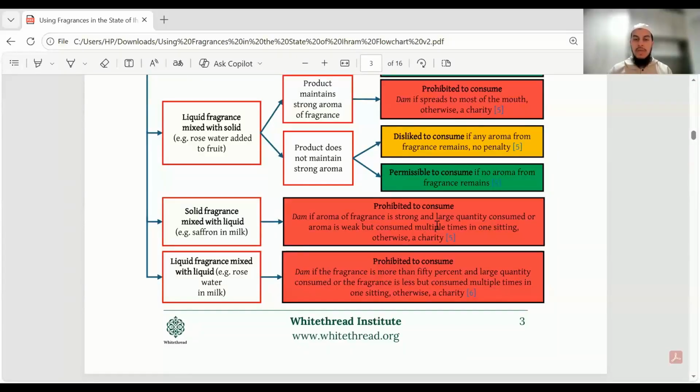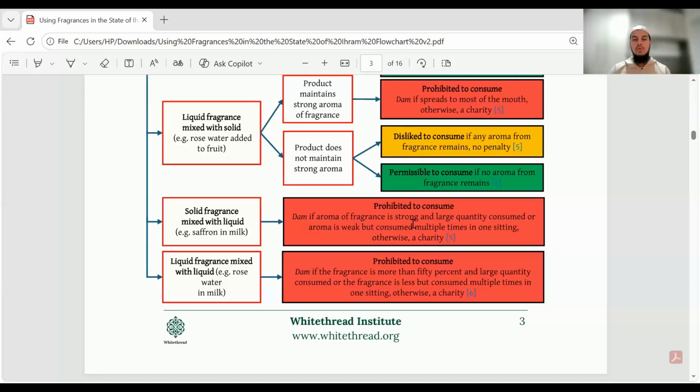And so now there would be a penalty associated with that, which is then if the aroma of that fragrance was strong and a large quantity was consumed, or also if the aroma was weak, but a person drank it multiple times in one sitting. So in both these situations, you would be liable to pay a dam. Anything lesser than this, you would be liable to pay a penalty, a charity.